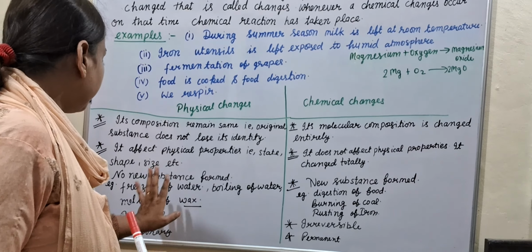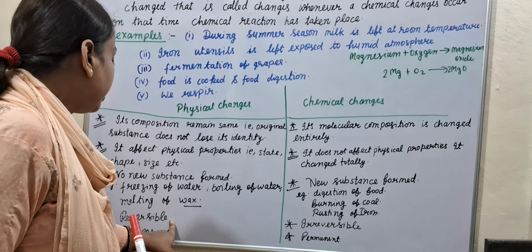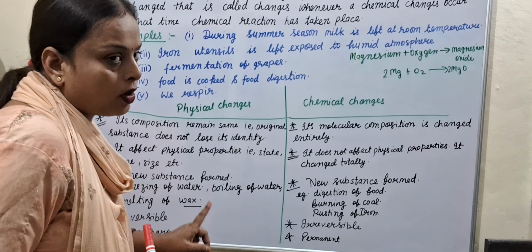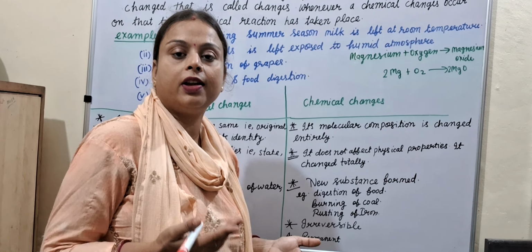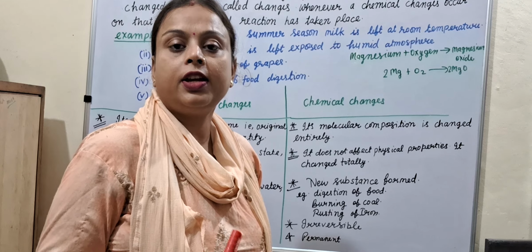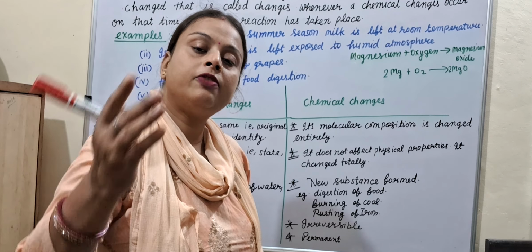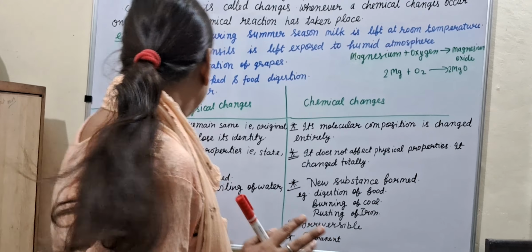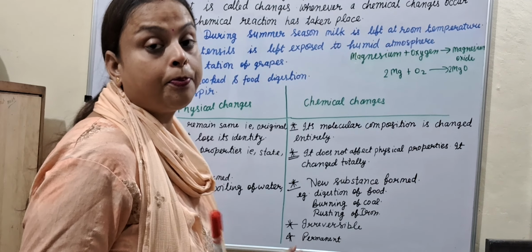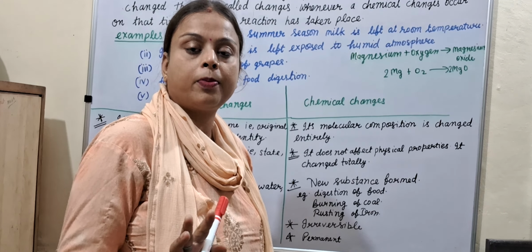So physical changes are reversible and temporary. It means physical changes are reversible: when water is frozen in the fridge, it is converted into ice, and when we melt the ice, it is again converted into water. And temporary means this is not a permanent process.